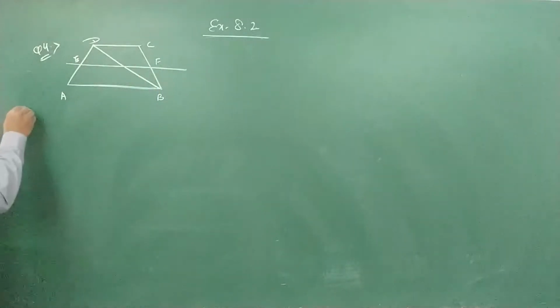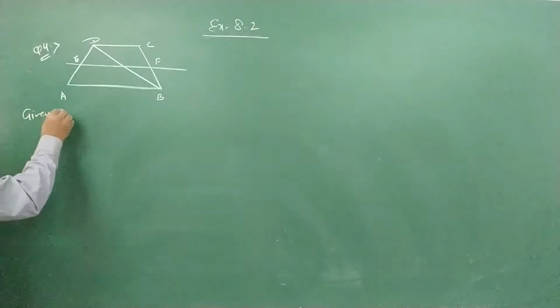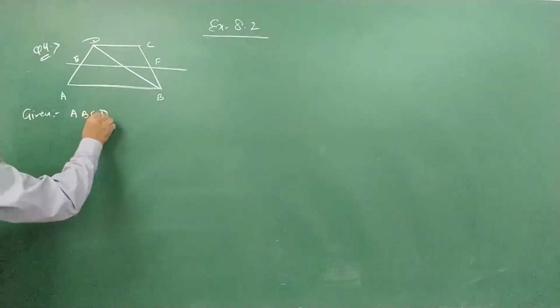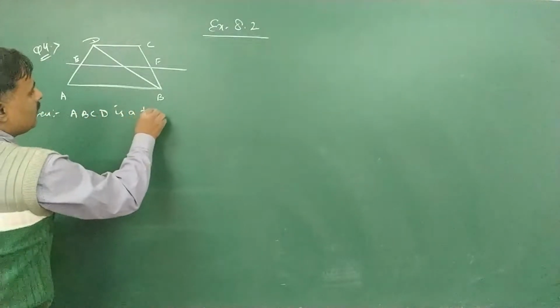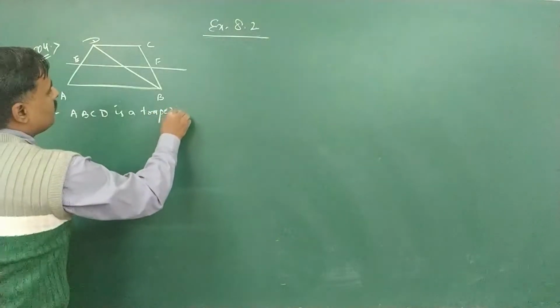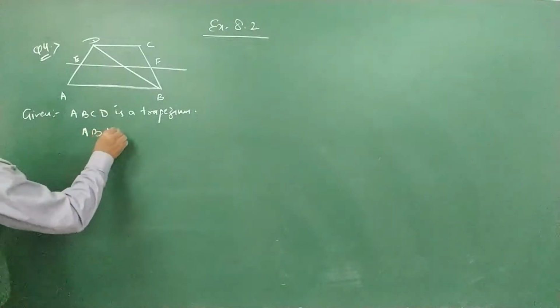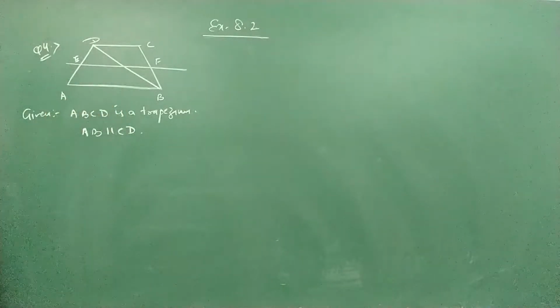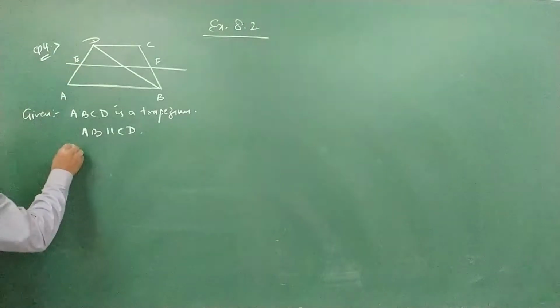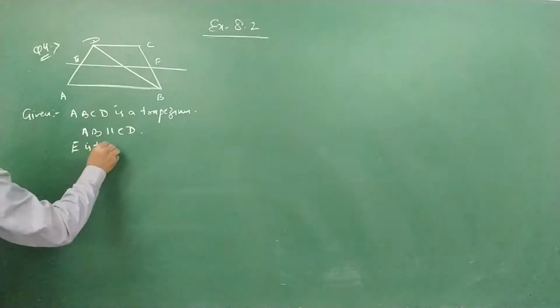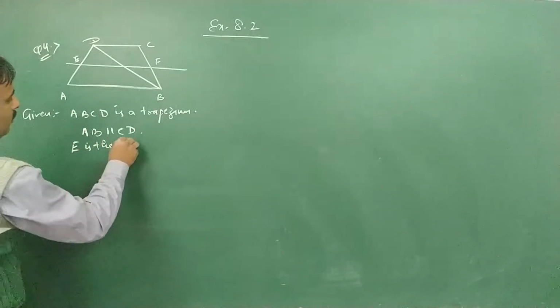So what is given here? Given: ABCD is a trapezium where AB is parallel to CD, and BD is a diagonal and E is the midpoint of AD.